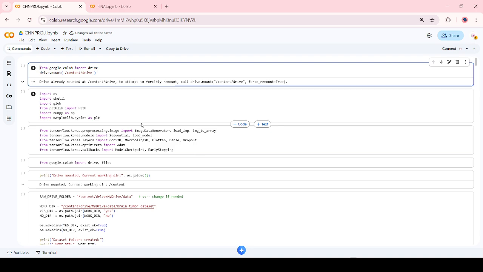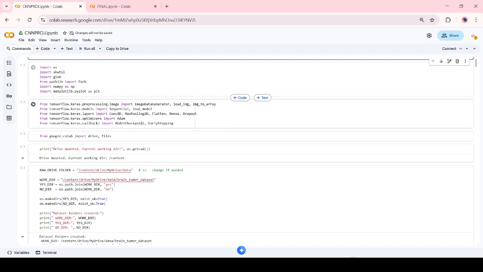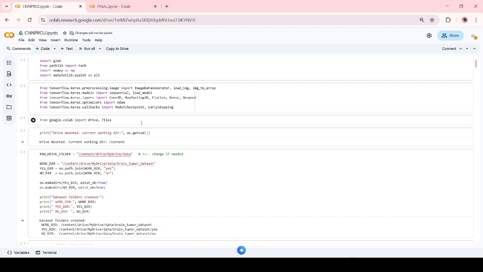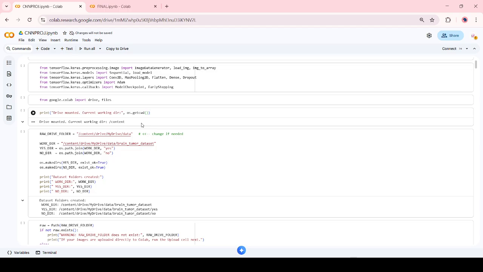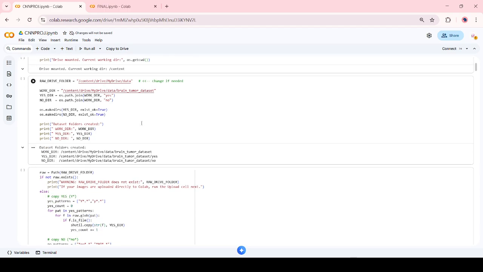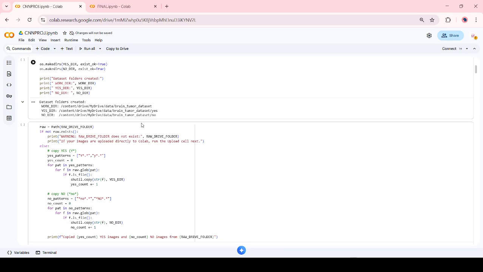So yeah, this is our CNN project. The CNN code is implemented for supervised binary classification. Its role is to predict whether a given brain MRI image contains a tumor or not. In that code, MRI images are loaded using a custom dataset class. Images are resized to fixed dimensions, converted to tensors, and normalized. Each MRI image is treated as a single channel grayscale image, which is suitable for medical imaging.